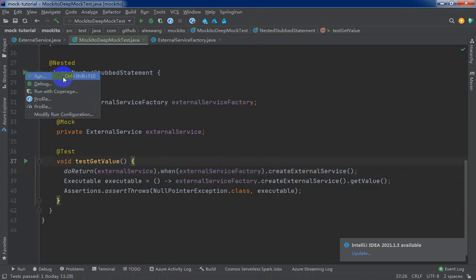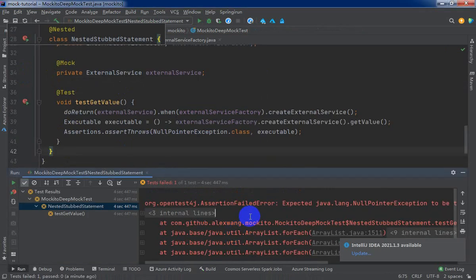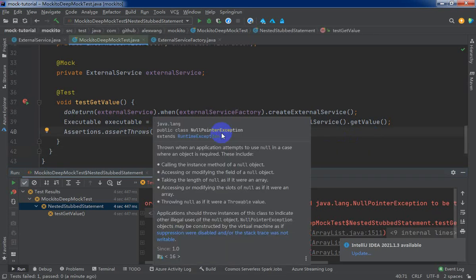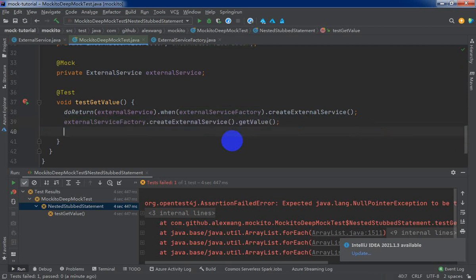Let's execute this nested test class. Oops, the test case failed, but the assertion failure reason is different. That is, we expected a null pointer exception, but actually this statement will not throw the exception, so we can remove the executable defined here.